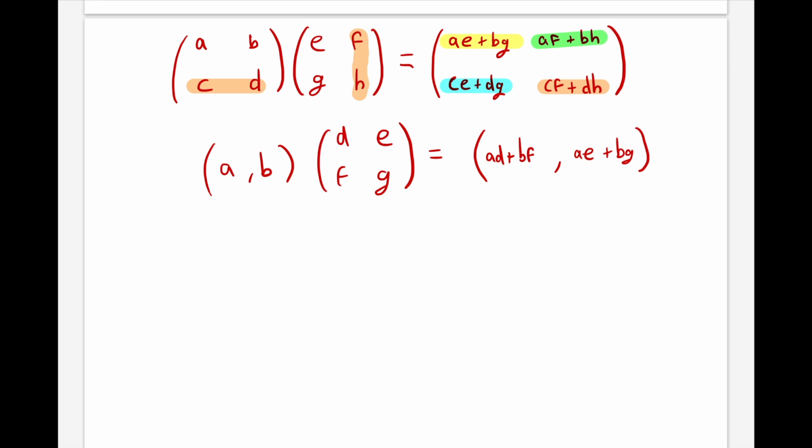Similarly, when multiplying a vector and a matrix, the result will be a vector. The first entry of that vector will be the dot product between the vector and the first column of the matrix. And the second entry of the vector will be the dot product between the vector and the second column of the matrix.